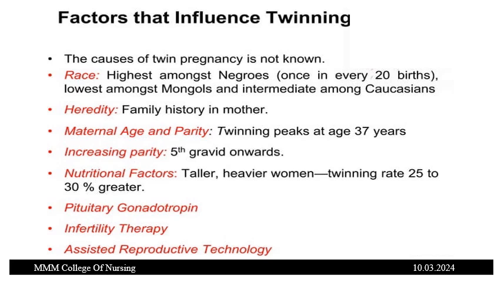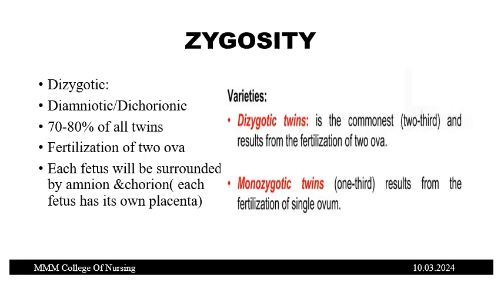Maternal age and parity: twinning peaks at 37 years and with increasing parity, fifth gravid onwards. Nutritional factors: taller, heavier women have a twinning rate 25 to 30% greater. Pituitary gonadotrophin, infertility therapy, and assisted reproductive technology can all cause twinning or multiple pregnancy.